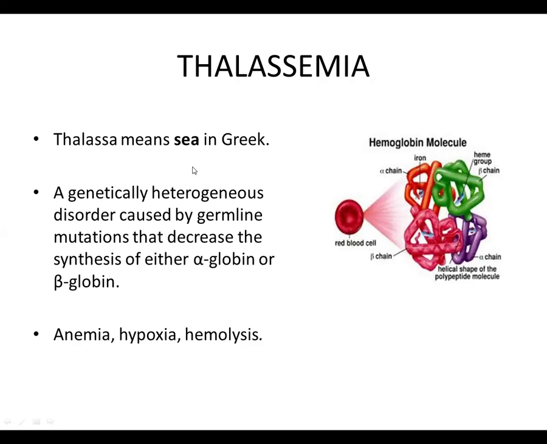The hemoglobin molecule is formed by two alpha globin molecules and two beta chain molecules. So, if the synthesis of alpha globin is reduced, beta globin becomes in excess. Similarly, if the synthesis of the beta globin chain is reduced, the alpha globin chain becomes in excess. This results in anemia, hypoxia, and hemolysis.